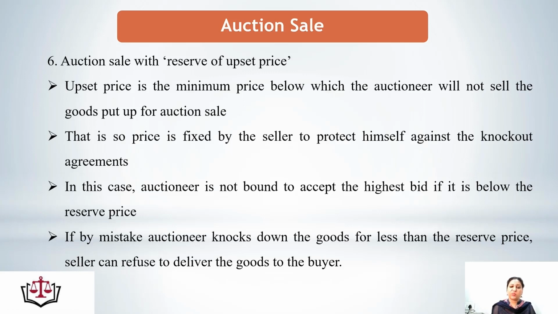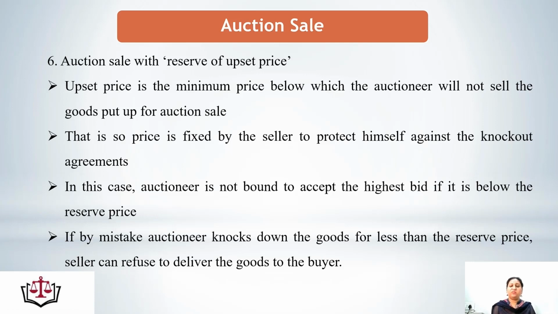This would help him protect himself against knockout agreements. Say Mr. A wants to sell his antique vase at a minimum price of rupees 1 lakh, he can make this an upset price.